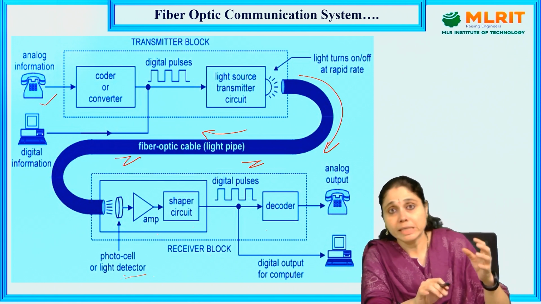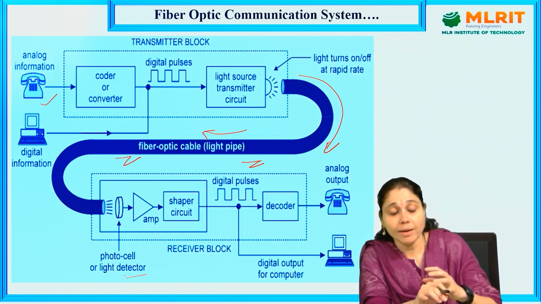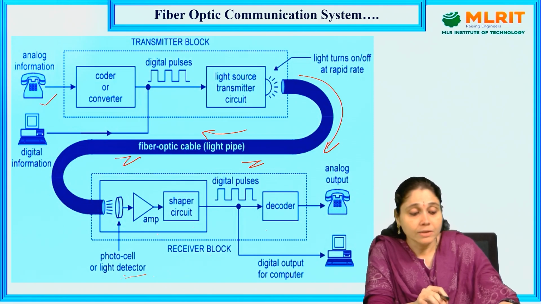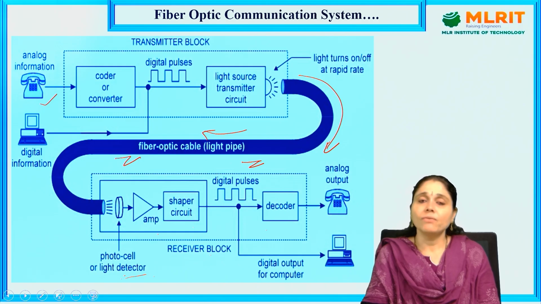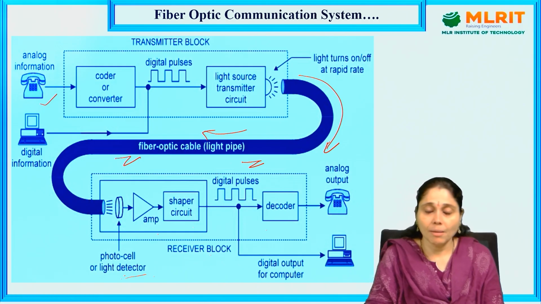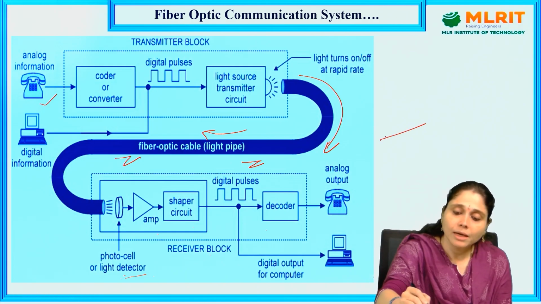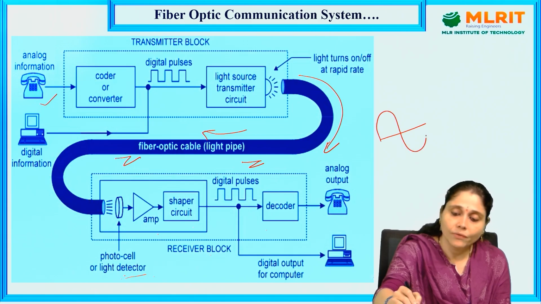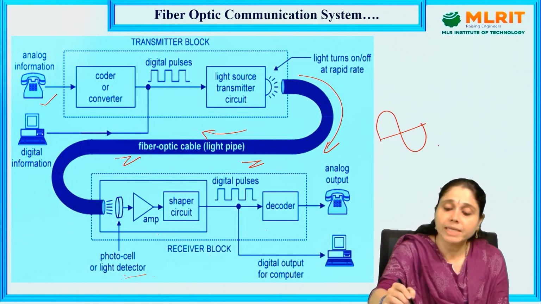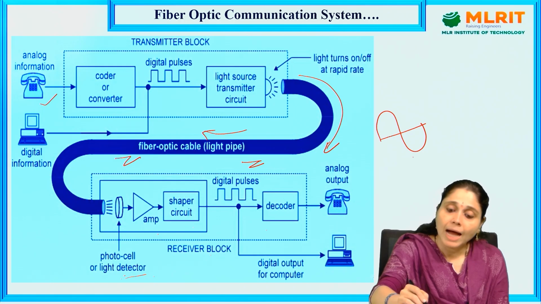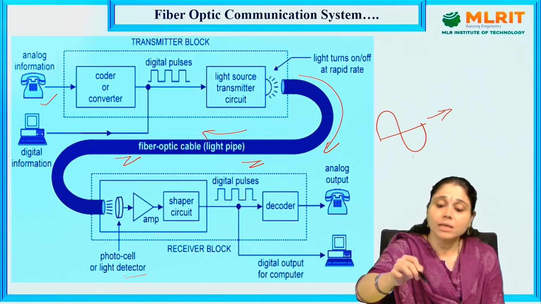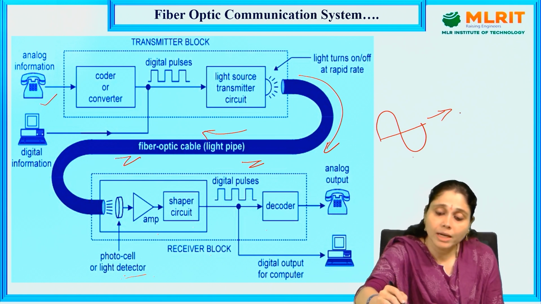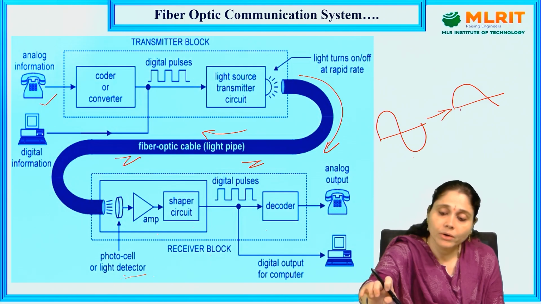Then the optical fiber delivers it, and at the receiver end there is the photocell, the light detector, and the amplifier. What is the purpose of the amplifier here? The amplifier amplifies the digital signal. In the previous slide we have seen the pulse. If it is sent through a single mode optical fiber or a multi-mode optical fiber, then we are going to get the final output.